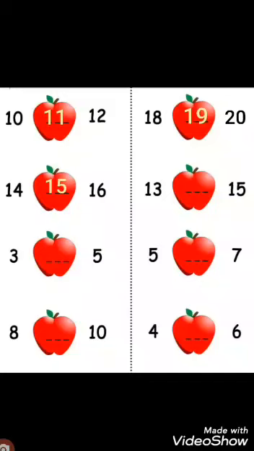Now, 3 after. Tell me, dear students. Yes, 4. 4 comes after 3, and the 1 will remain the same. 13 after is 14. What comes after 13? 14. And 15 is written here. So, 14 is the between number.